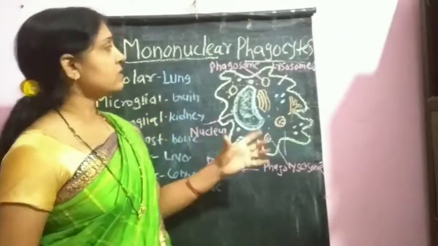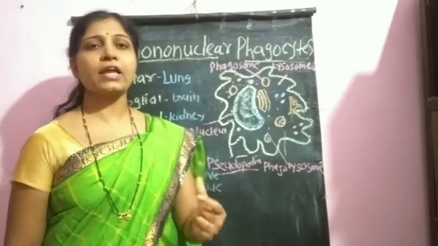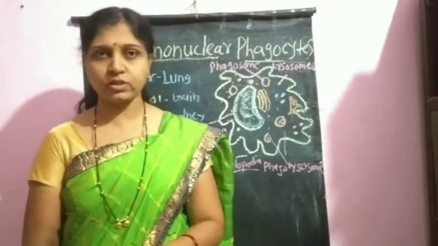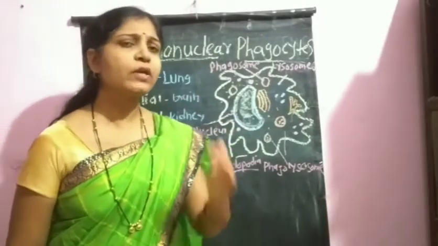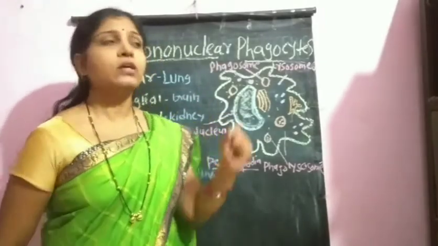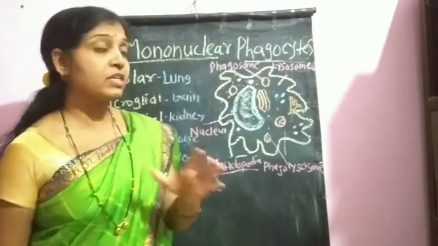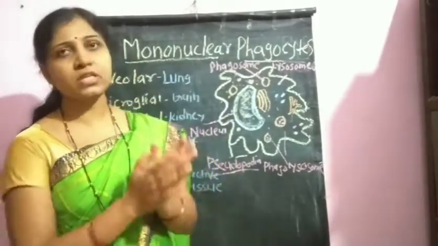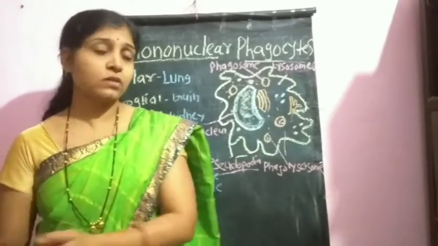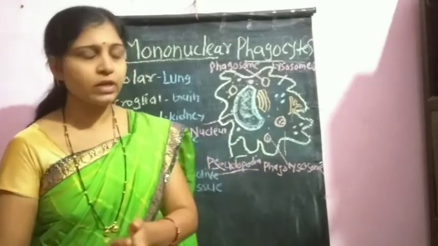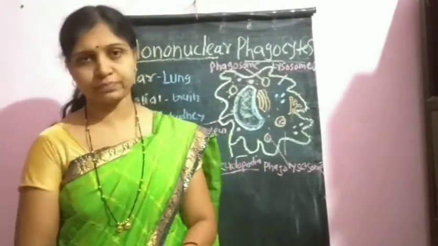No doubt, these are called phagocytes. These cells are capable of the process of phagocytosis. Majorly they are responsible for the engulfment of foreign particles or dead cells present within our body. They clean our body by removing the dead cells, and along with that they are also responsible for antigen processing.